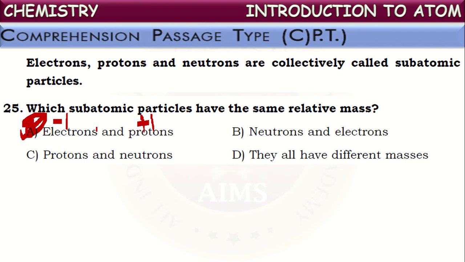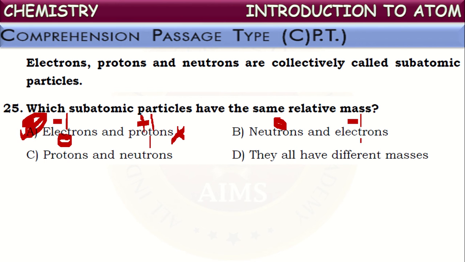Okay, they're asking here about mass. Mass of electrons is considered negligible, whereas the mass of proton is considered 1 unit. So this is not it. If you see neutrons and electrons, neutrons' charge is 0 and electrons' charge is -1, meaning 1 unit negative charge.